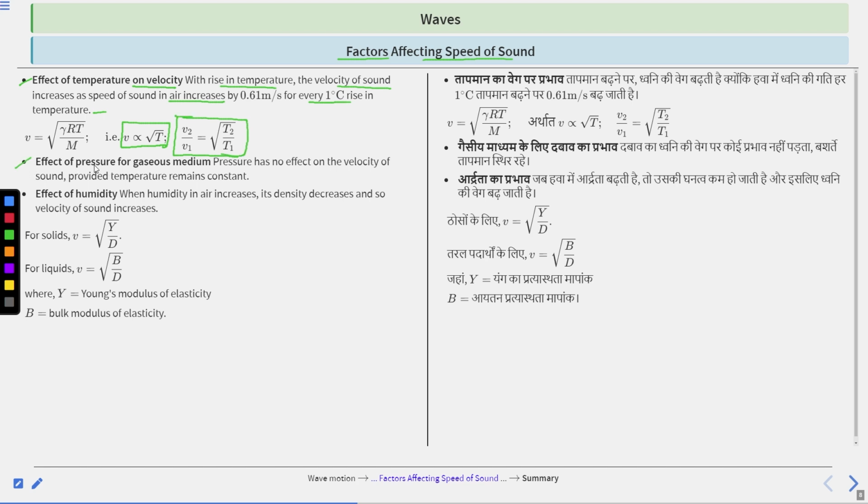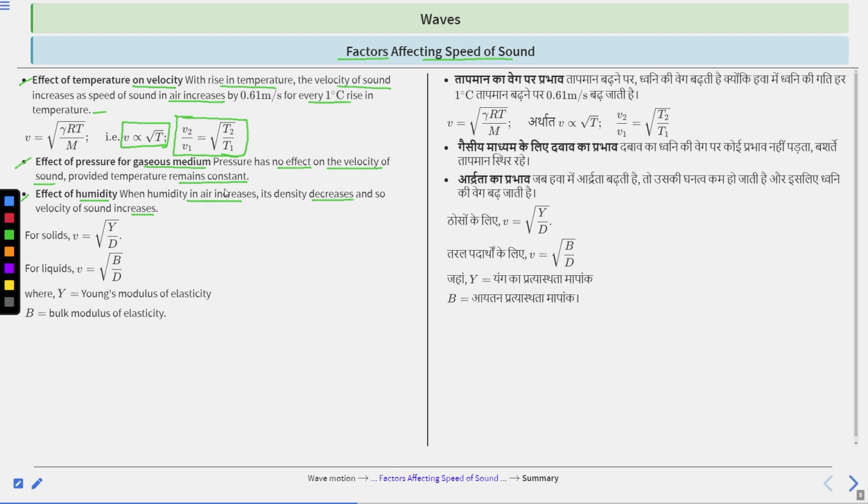Next is effect of pressure for a gaseous medium. Pressure has no effect on the velocity of sound, provided temperature remains constant. Next is effect of humidity. When humidity in air increases, its density decreases, and so the velocity of sound increases. Clear?